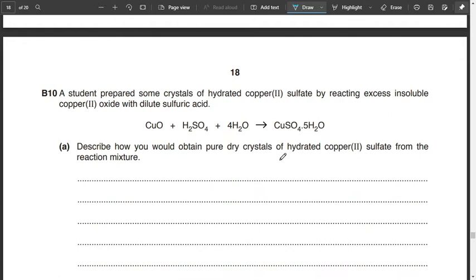This is basically a process of crystallization. First of all, we are going to filter off all the extra copper oxide which is left, the excess insoluble copper oxide.